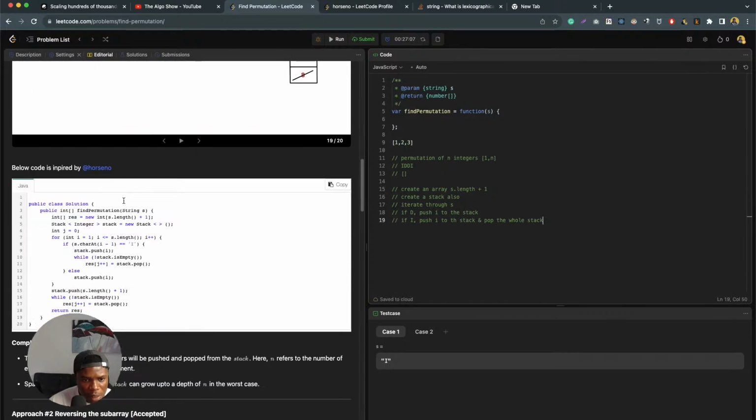Now the edge cases at the end are what I don't really understand. So stack dot push s dot length plus one. What does this do? Okay, let's take an example here, DI. We start at i equals 1, i less than s dot length, so this is going to run just once. If the character at this index equals I, else we just push. So we're going to just push 1 to the stack.